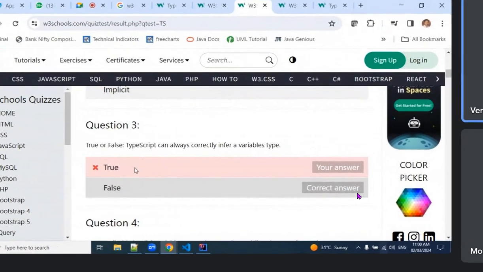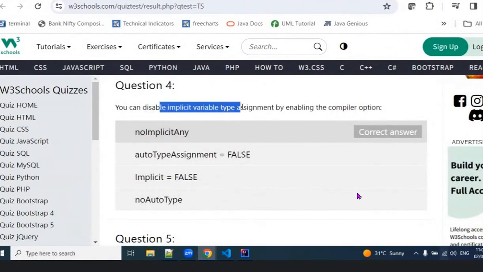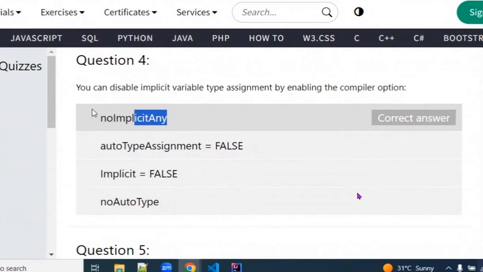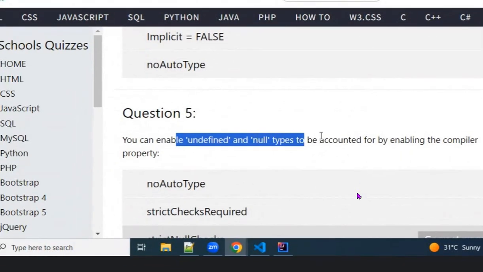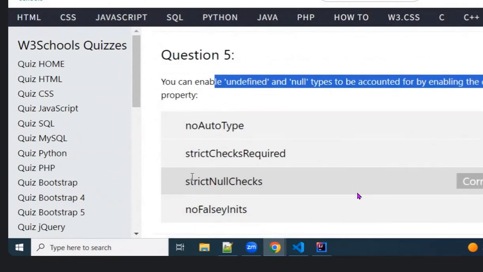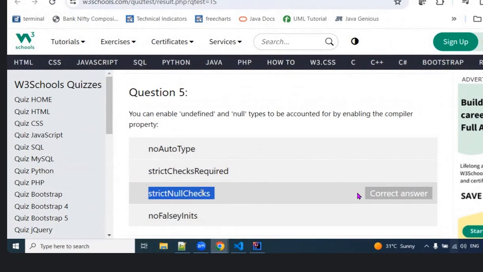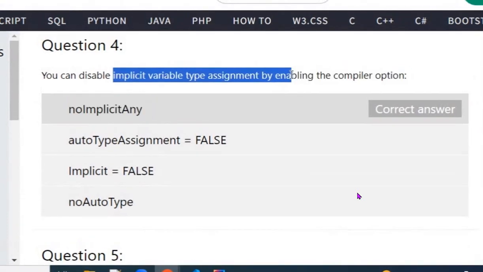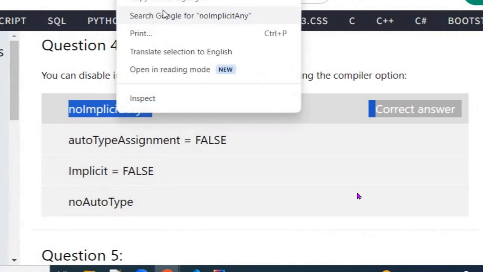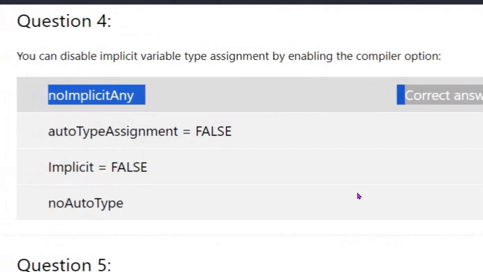This I didn't fill actually. You can disable implicit or non-implicit any. Okay, this I don't know, this type assignment. Question 5: you can enable undefined by enabling compiler property strict null checks. Where should I declare these two things, Bhaiya? Any idea? No implicit any. You can disable implicit variable type assignment by enabling the compiler option. Let me read the question. You can disable implicit variable type assignment by enabling the compiler option. So it is a compiler option.